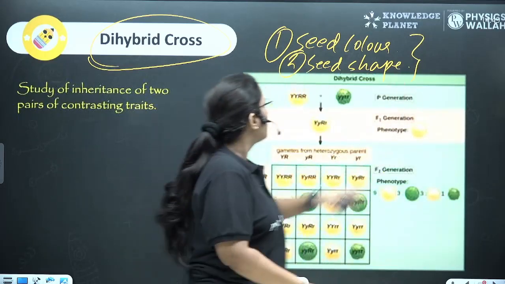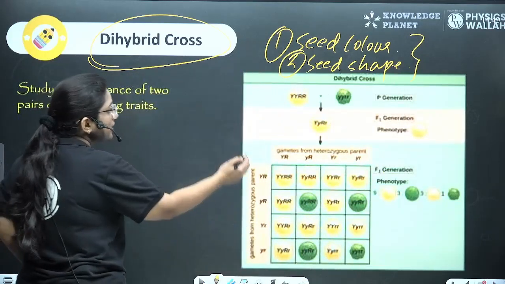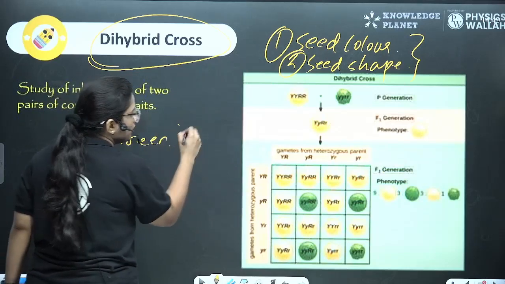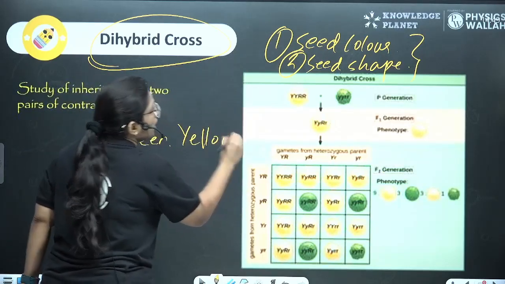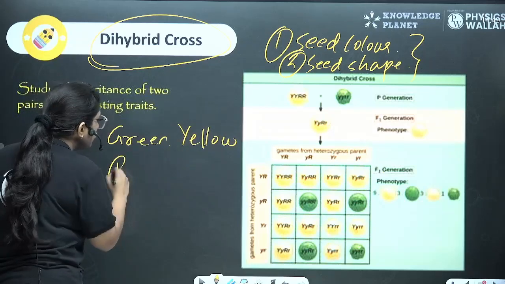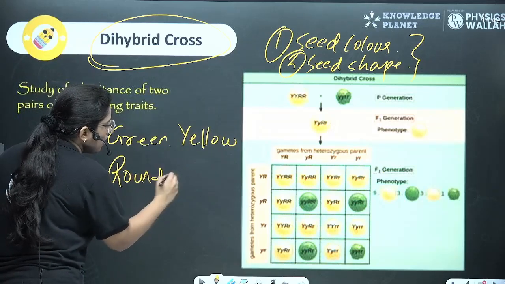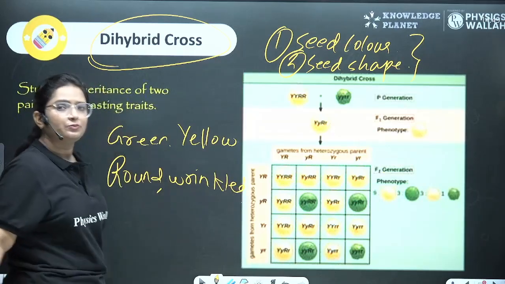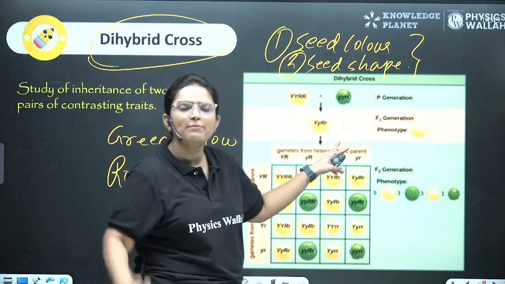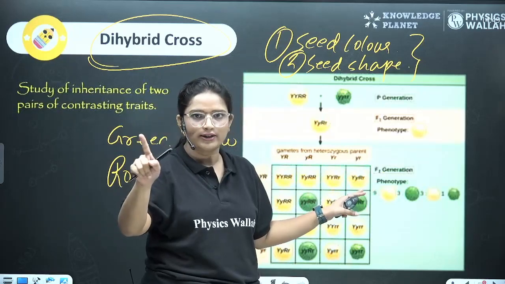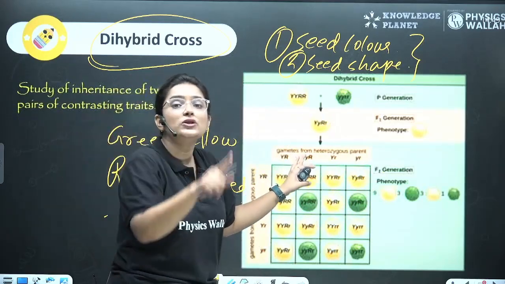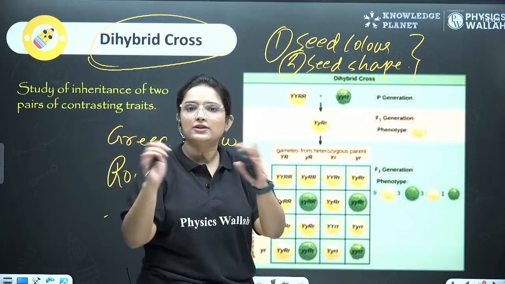Okay. Now, the seed color would be either green or yellow. The seed shape could be either round or wrinkled. Right? So again, what did he do? He crossed both of them, studying two characters at one time. So in the F1 generation, he got the heterozygous offspring.